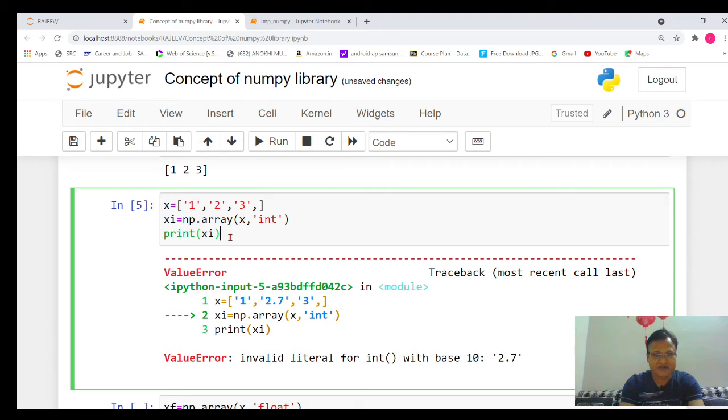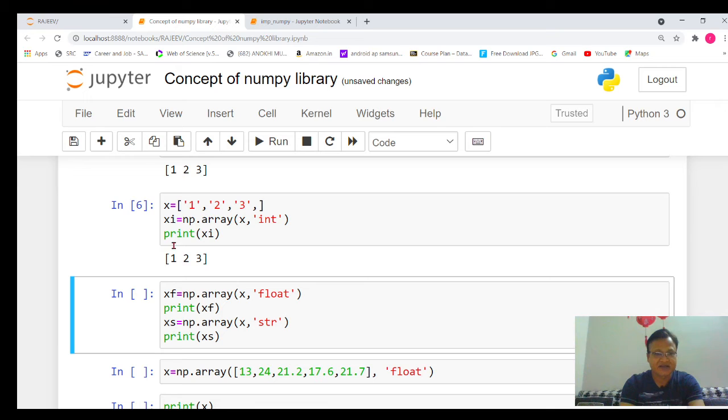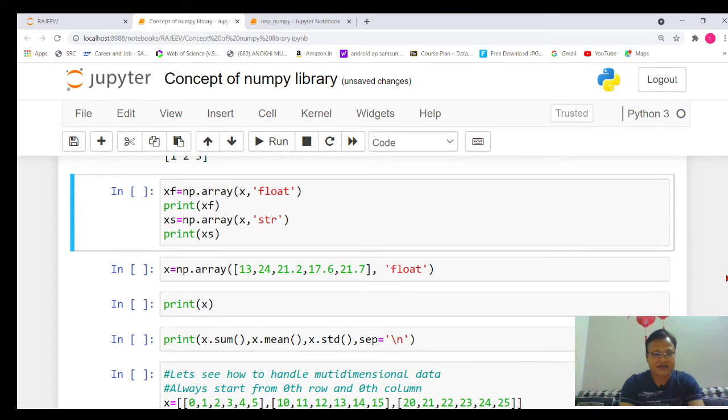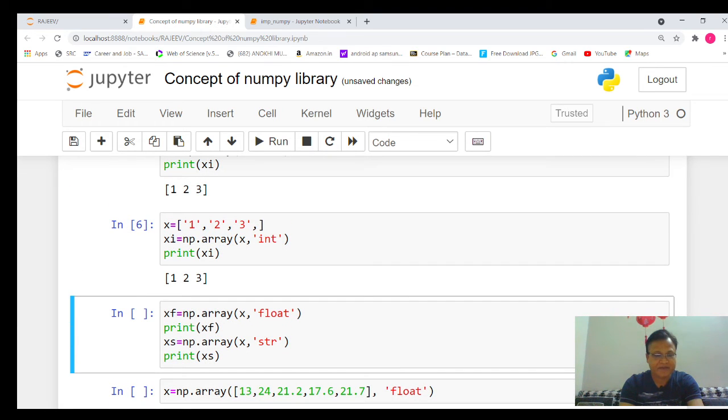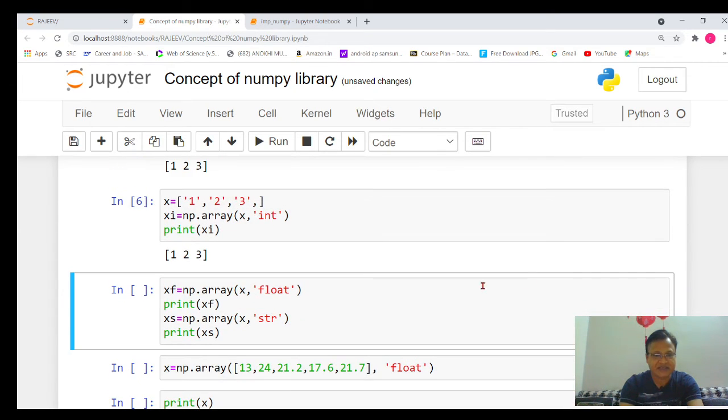Now if I execute that particular command, you will see it has converted that character type of data into integer type. Similarly, if we want to convert that data into float type, we use float on xi. Let's change it into xi.